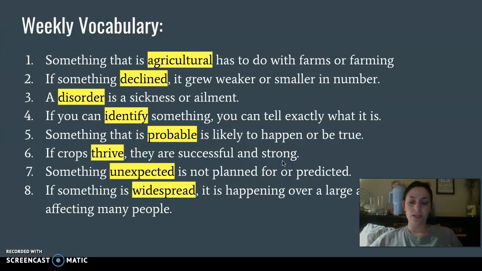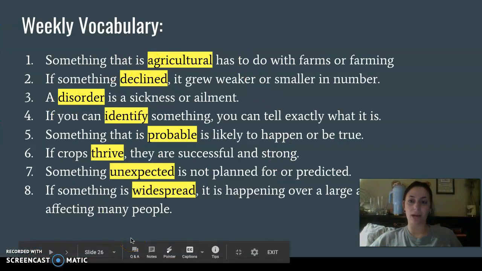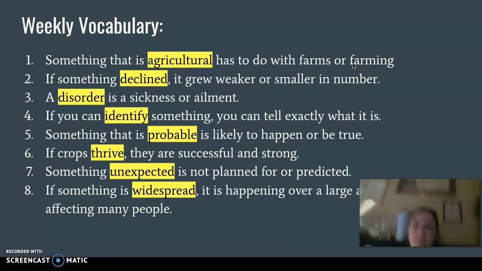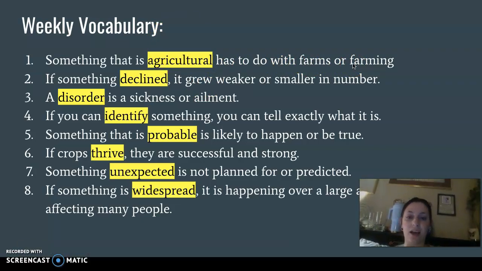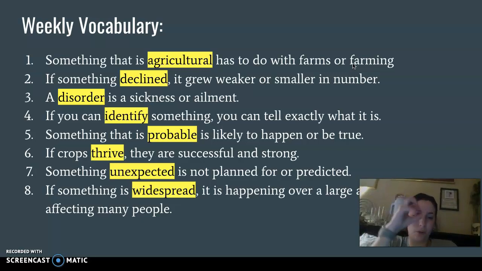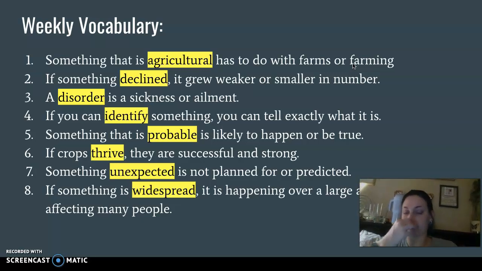Okay? Here is just a recap of our vocabulary words. We had the word agricultural, which has to do with farming, and that connected to our stories that we read this week. Then we had declined, which means to go down, to go smaller, to grow weaker in numbers. So we talked about how the bee population has declined. A disorder is a sickness or an ailment. So in our bee story, we read about how the bees get this colony disorder where the bees are actually dying off.